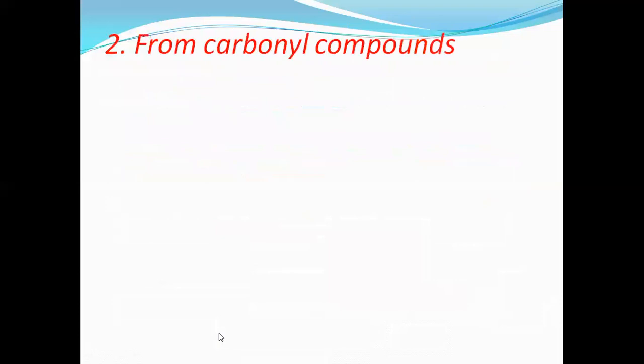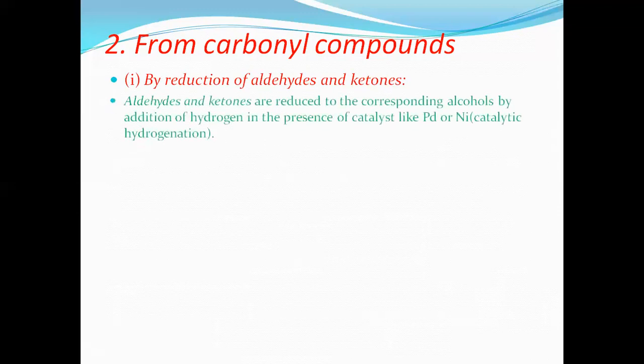Now, from carbonyl compounds. Carbonyl compound means one which contains C double bond O, for example, either aldehydes or ketones. Aldehydes and ketones are the main carbonyl compounds. Aldehydes and ketones are reduced to the corresponding alcohols by addition of hydrogen in the presence of a catalyst like palladium or nickel.